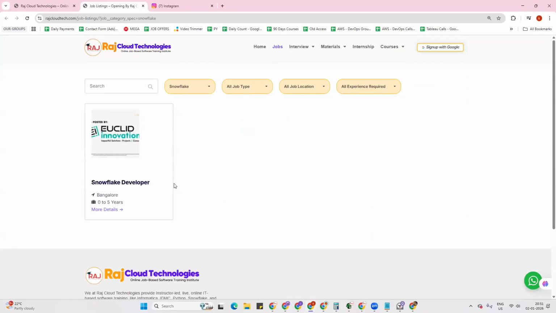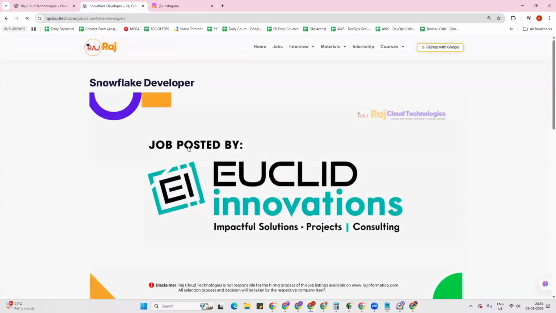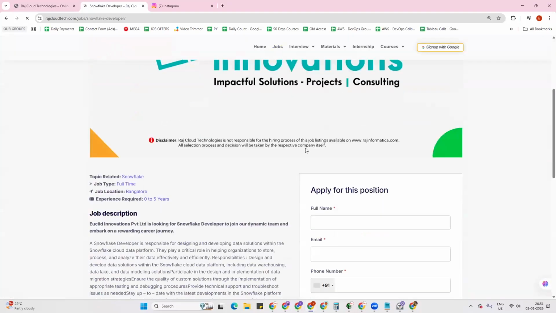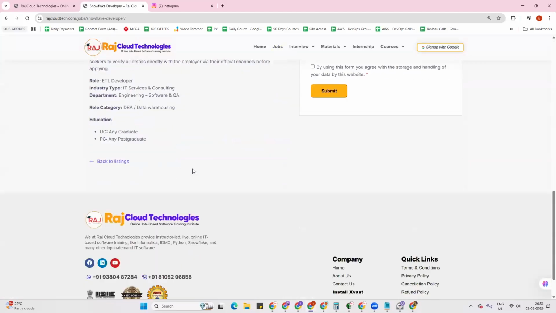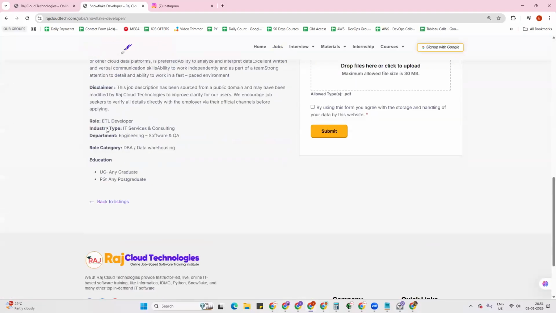The page is still under development, it is not fully updated. As it is still under development, the page is available for everyone now. But once the page is fully updated, it will be accessible only by RAS Cloud Technologies. If you click on this, you can see the company name this job is posted by. If you scroll down, you can check the job description, location, job type, the experience, whatever information you require to apply for the job.